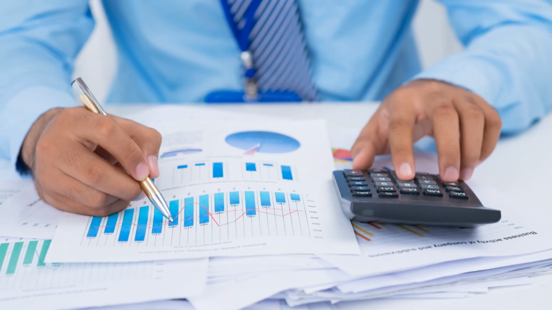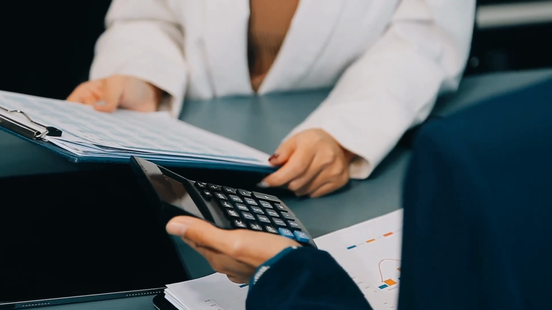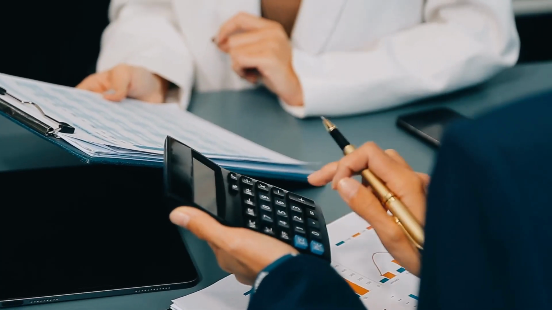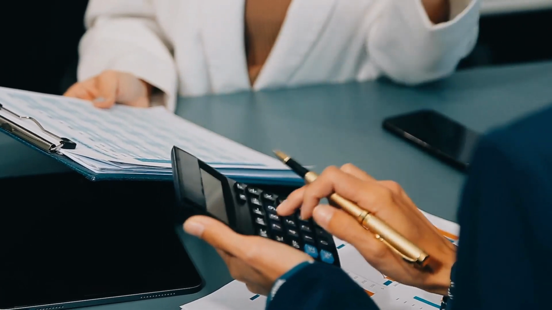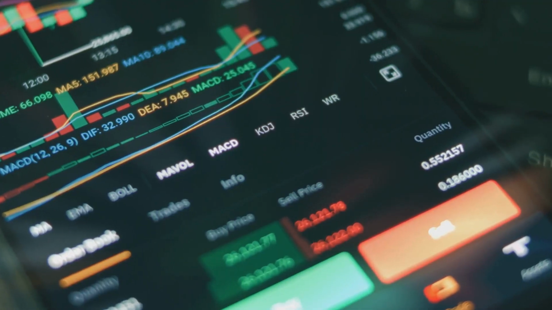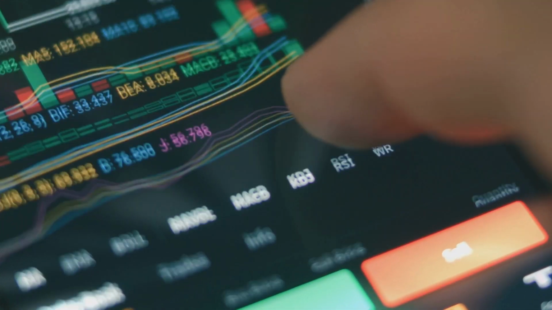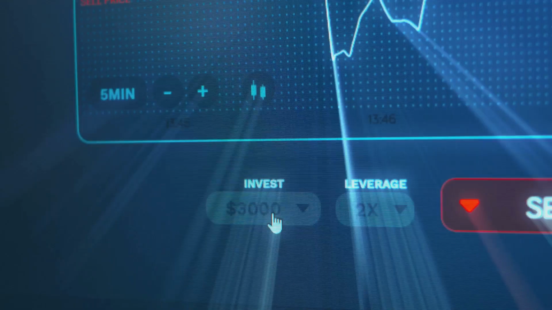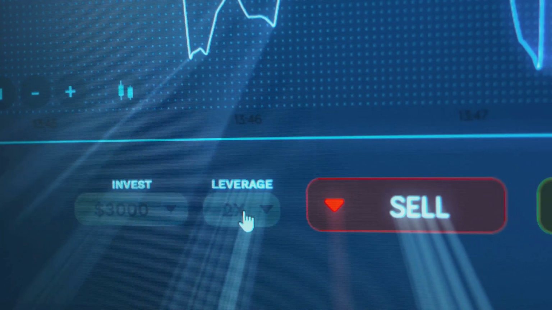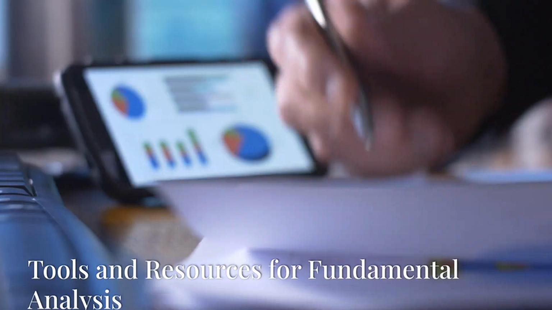After that, determine intrinsic value. Use valuation methods like discounted cash flow, or DCF, or relative valuation to estimate intrinsic value. Finally, compare with market value. If the intrinsic value is greater than the market price, the stock may be undervalued, suggesting a buy. Conversely, if the intrinsic value is less than the market price, the stock may be overvalued, suggesting a sell or avoidance.